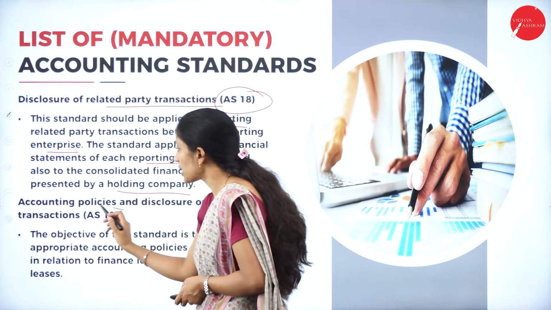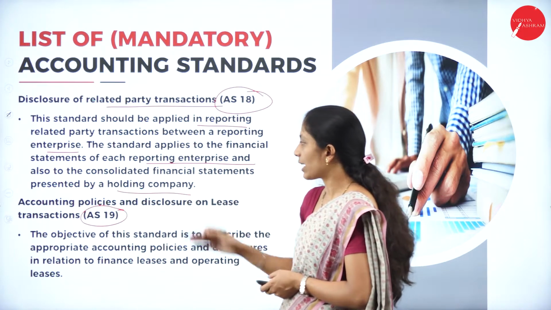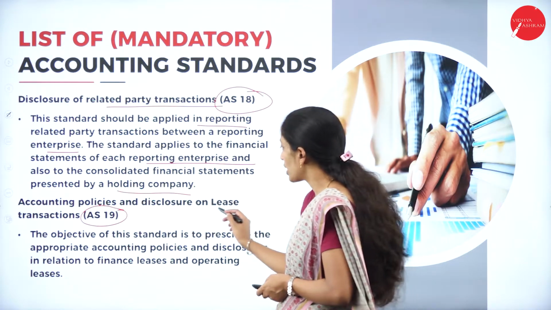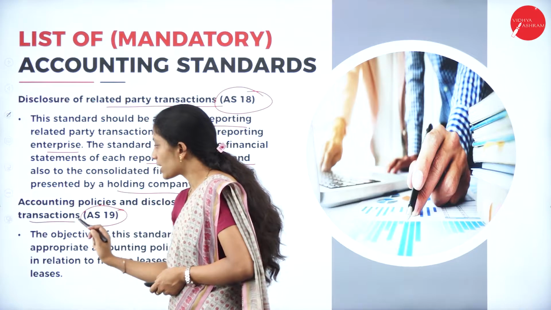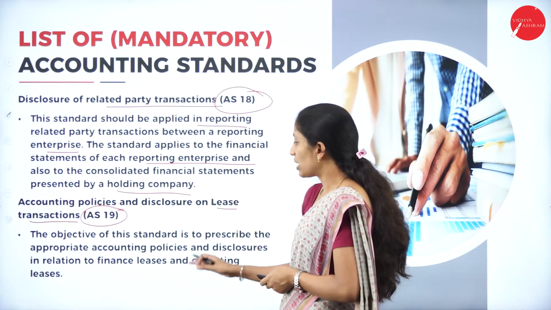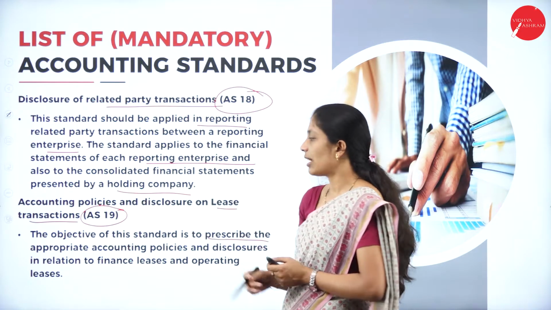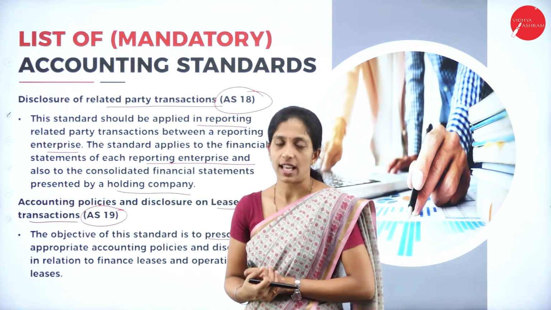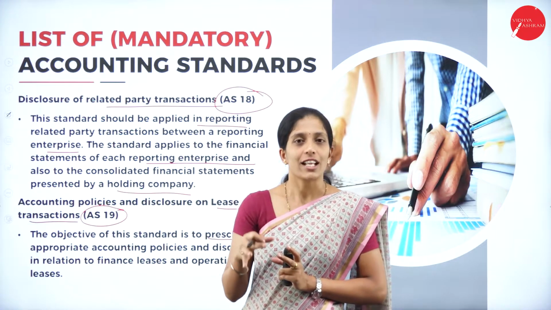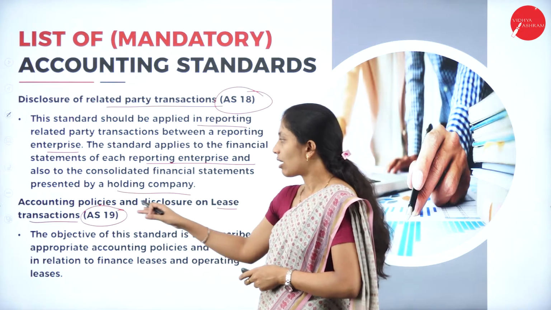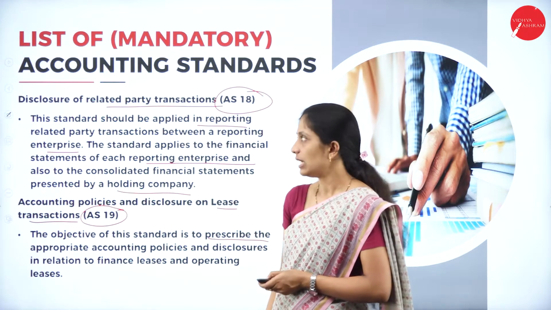Next is Accounting Standard 19. It's relating to accounting policies and disclosure on lease transactions. Here we have to note that it is related to lease transactions. The objective of this standard is to prescribe the appropriate accounting process for lease transactions. Whenever leasing takes place, whatever transactions happen there all come under Accounting Standard 19.